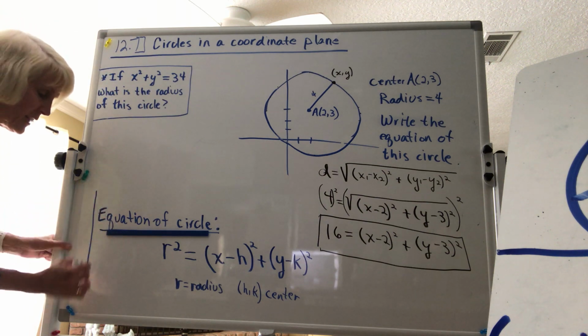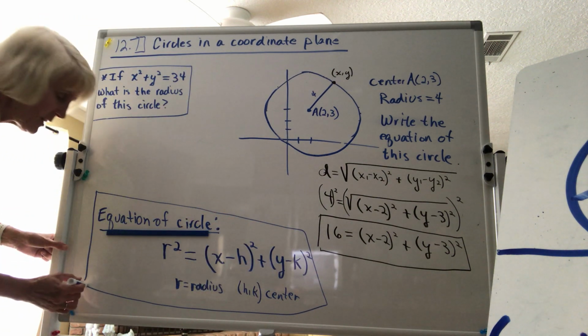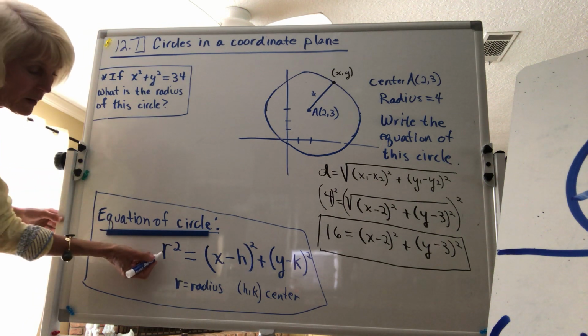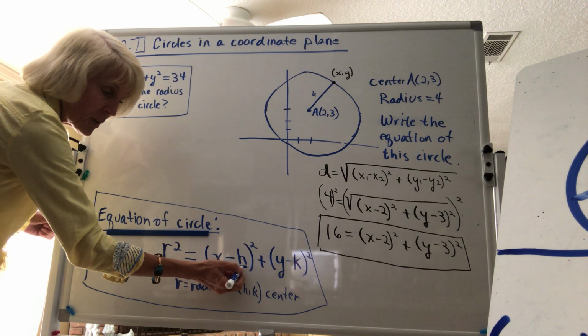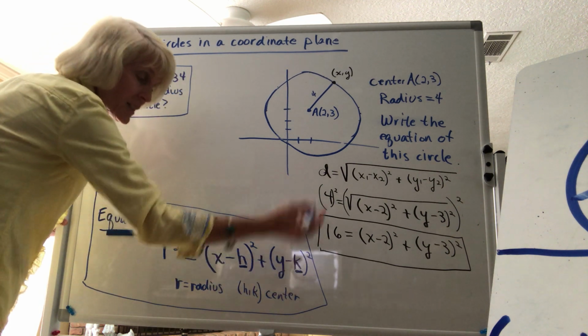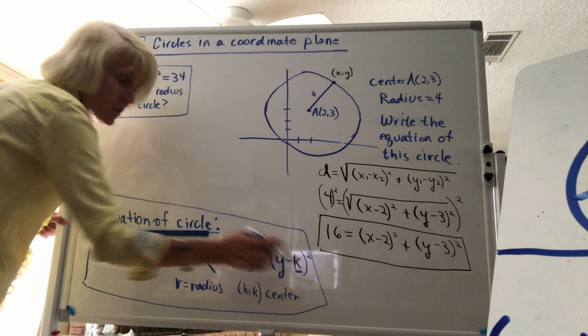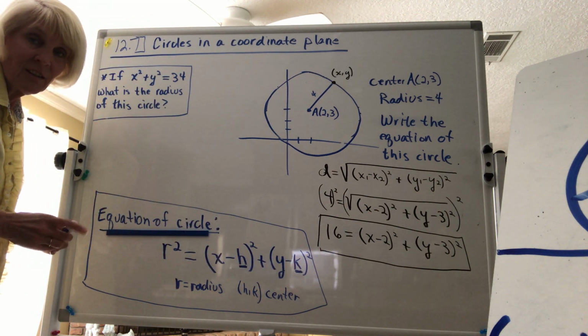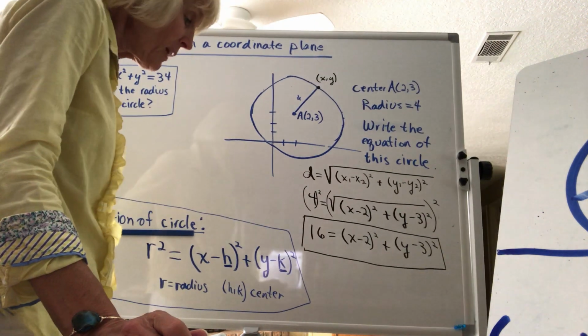And that's really all 12.7 is looking at, saying I'm going to look at whatever the radius is and square it, and whatever the center is, I'm going to subtract it because that's my distance formula. I'm going to subtract the x value of my center and my y value of my center. Okay? So that's really as simple as it is.